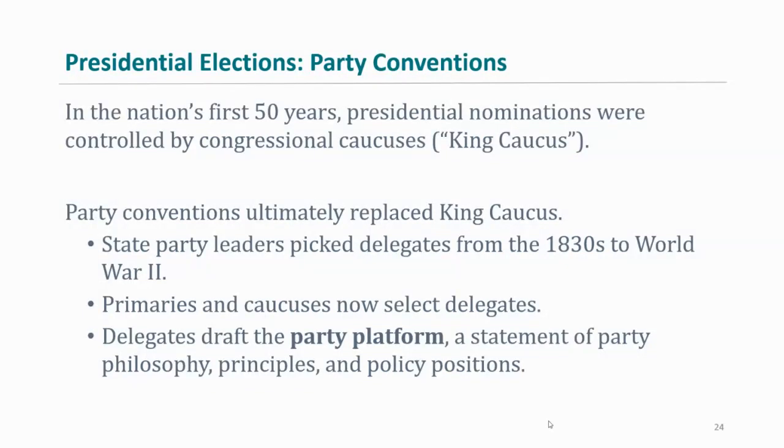So delegates draft the party platform, a statement of party philosophy, principles, and policy positions. We did talk about this in the political parties chapter, right? This is basically a document that explains what the party stands for when it comes to all of these different political issues and how they're going to go about trying to solve them, like healthcare, education, immigration, gun reform, reproductive rights, and the economy as well. All those major issues are going to be listed on the party platform. You can also find the party platform online. It's usually about 100 pages long, and it goes into more detail. So anyway, that's the party platform.